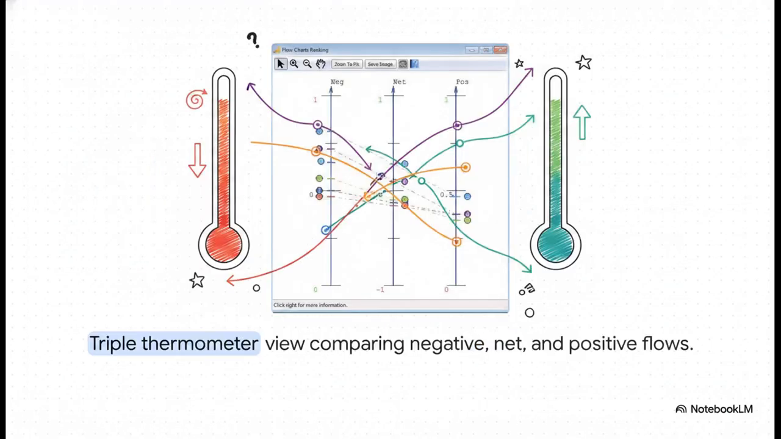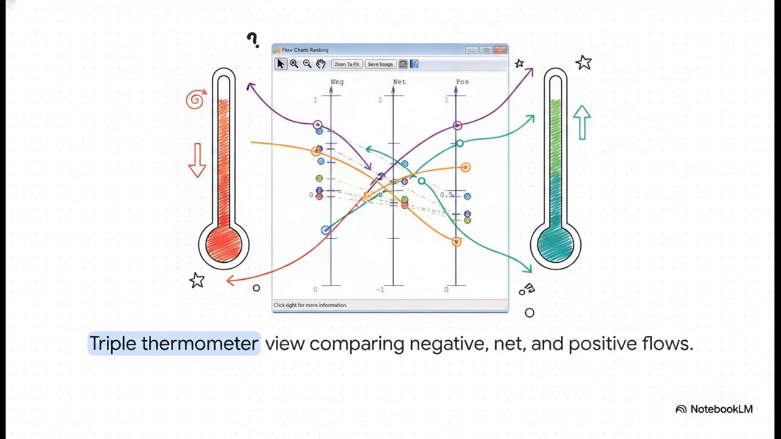To find the ultimate balance, we calculate the net flow, which is simply subtracting those negative defensive weaknesses from the positive offensive strengths. By mapping the negative, net, and positive flows side by side on a triple thermometer view, we create a very clear visual hierarchy. And here is the real genius part. Drawing lines between an option's scores on these thermometers acts as a built-in early warning system. If the connecting lines cross wildly between 2 options, it's a massive red flag, indicating incomparability.